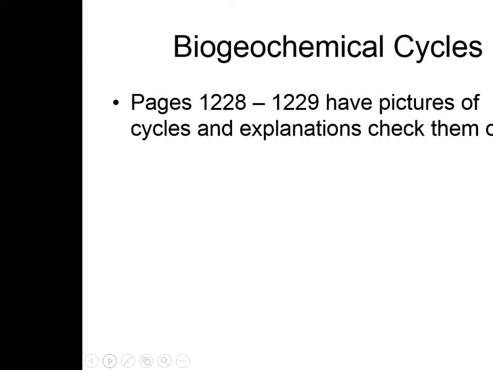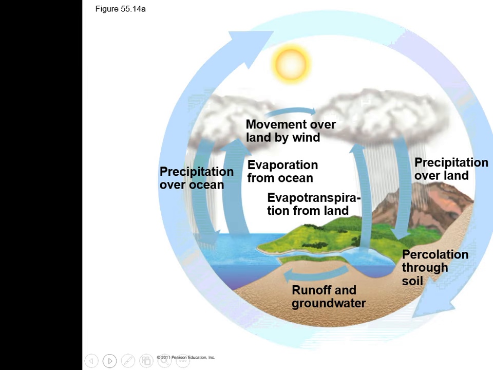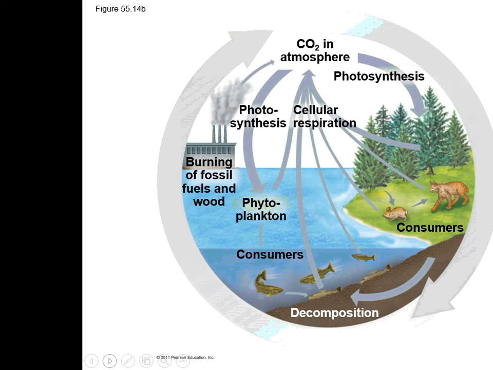Pages 1 to 8, or 1, 2 to 8, and 1, 2 to 9 have pictures of the cycles and explanations. Check them all out. Here is the water cycle. You're probably pretty familiar with this. We do a little bit with transpiration, which is not really shown here, and that is the evaporation of water from plants. And we're going to do a little lab on that later this week.